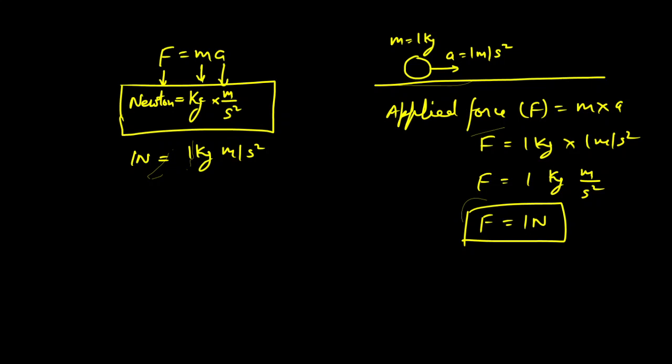So force of 1 Newton is what? Force of 1 Newton is the amount of force applied on a 1 kg mass, due to which it generates an acceleration of 1 meter per second square. Got it?